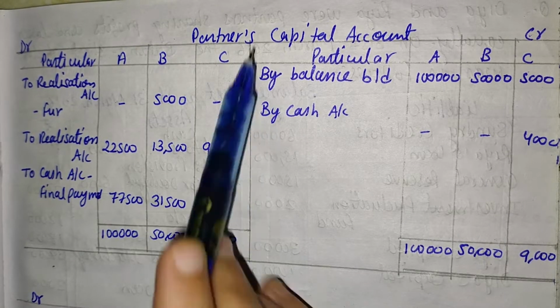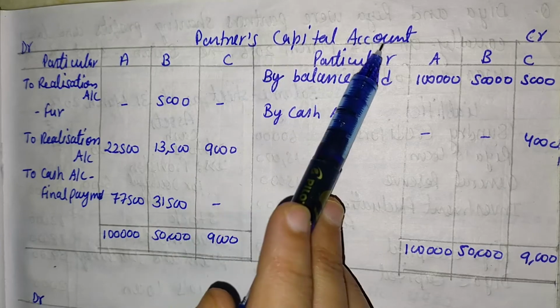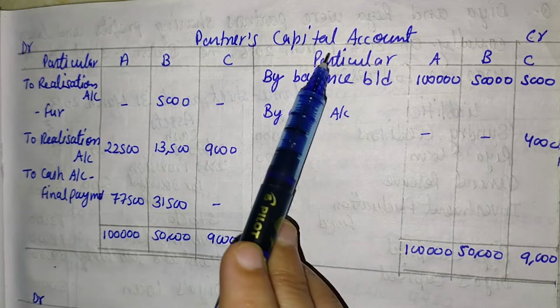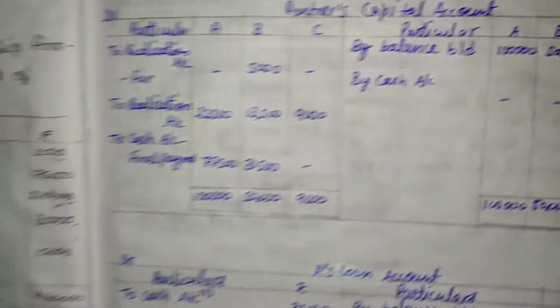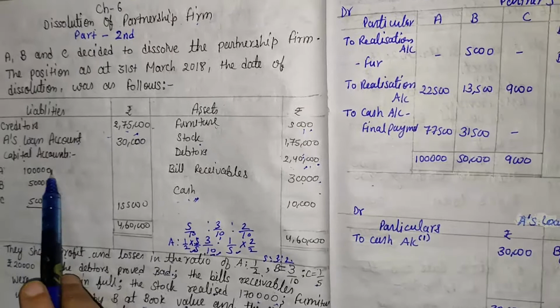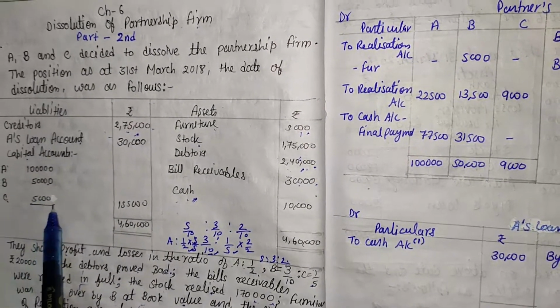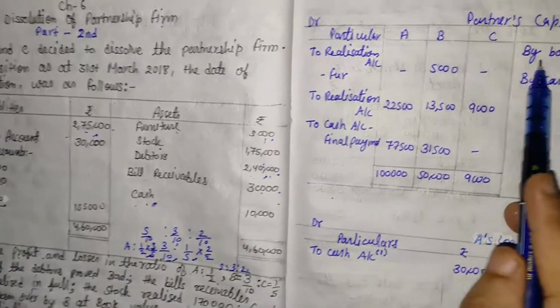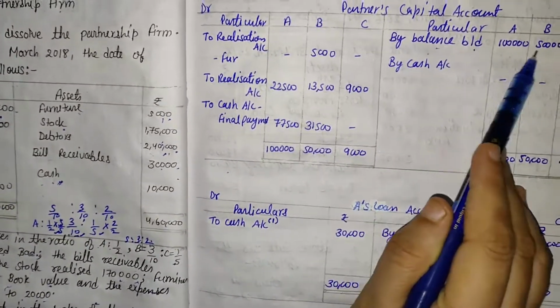Next account is the partners' capital account. So for making the partners' capital account, again consider the old balance sheet. Here in the balance sheet, first of all, capital balances are given. A's capital is 1 lakh, B's capital is 50,000, and C's capital is 5,000. So here we transfer that balance by the name By Balance b/d.